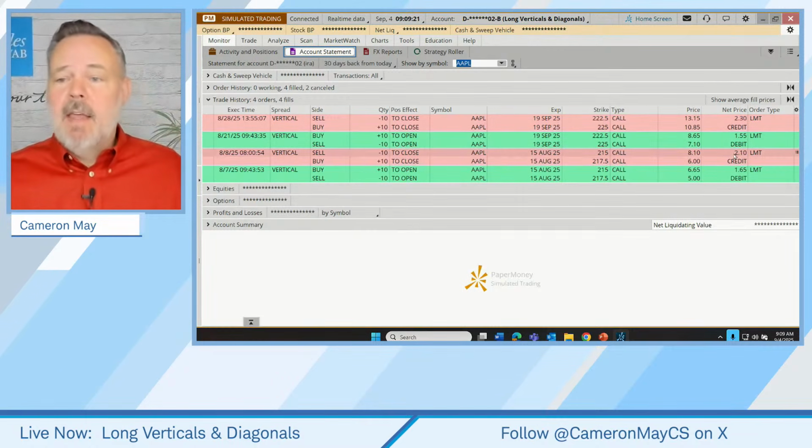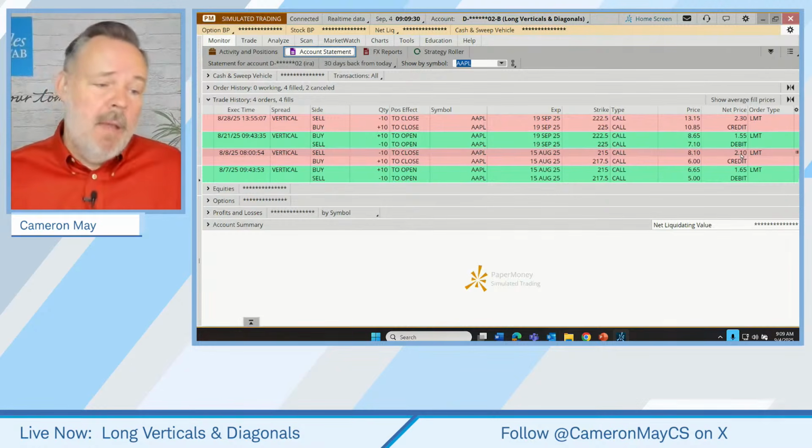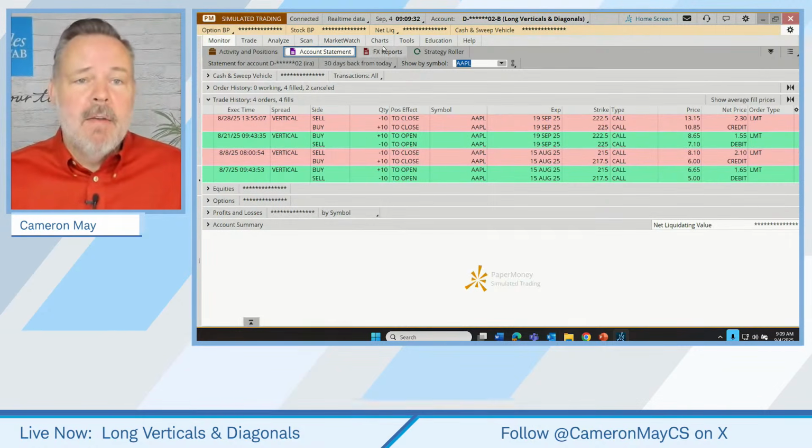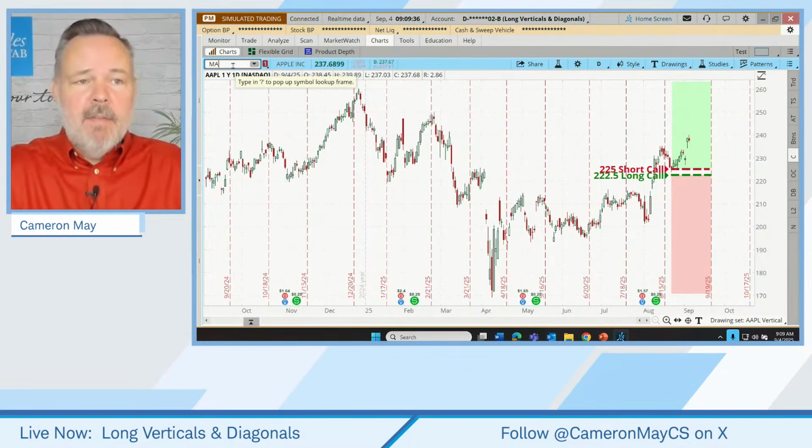Not bad. That's actually the second time we've done this. Smaller profit the first time. Bought it for 165, sold it for 210. Maybe we'll come back and do this again, but we're done with Apple. We're also done with last week's trade, but for a very different reason.